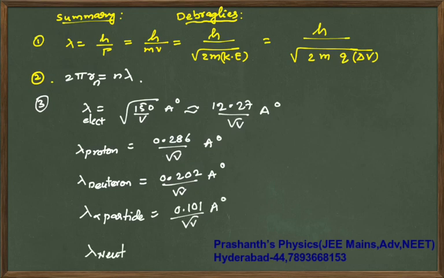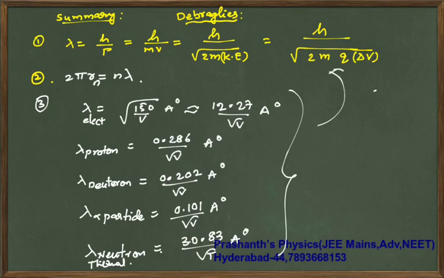Lambda of thermal neutron, if you take, it is 30.83 by root of temperature into Armstrong if it is thermal neutron. Basic method you can use this formula, else you should remember all these values. And sometimes if Boltzmann constant energy expressions are there, you substitute those values. So with this we have completed the entire Bohr's atom. Next we will be seeing X-rays. After X-rays is done, we will go to nuclear physics.